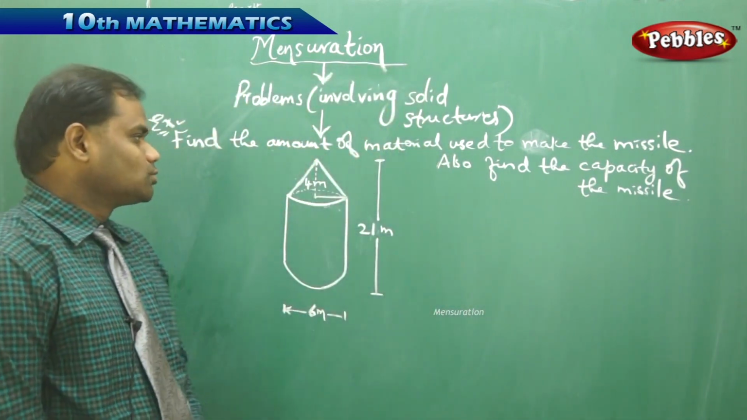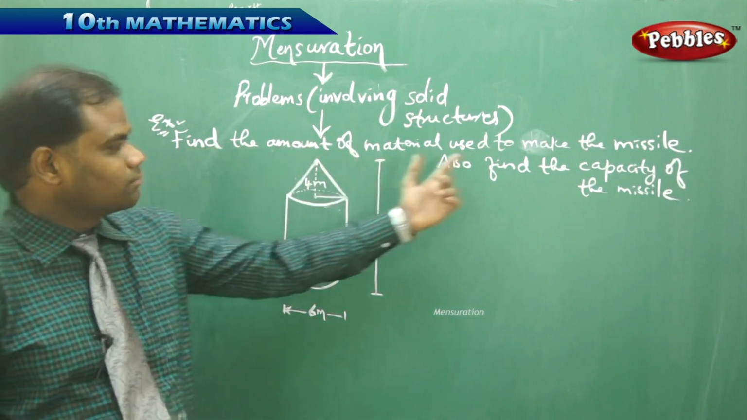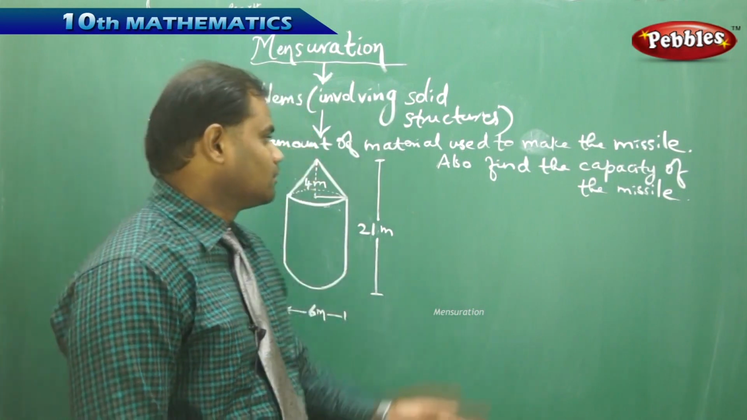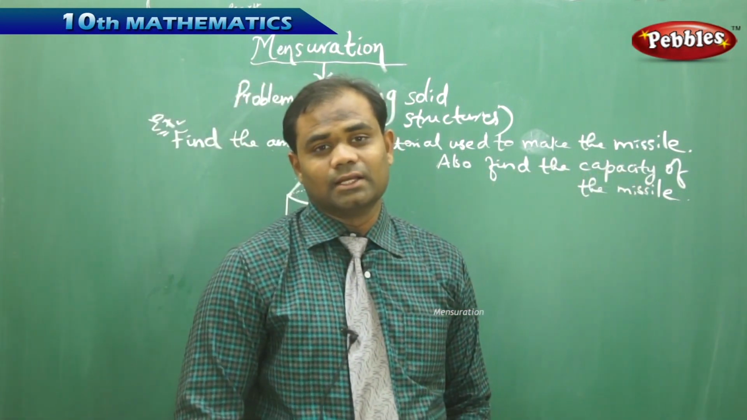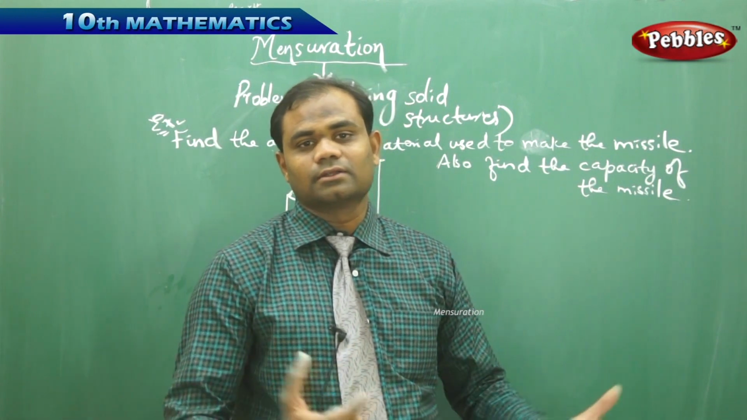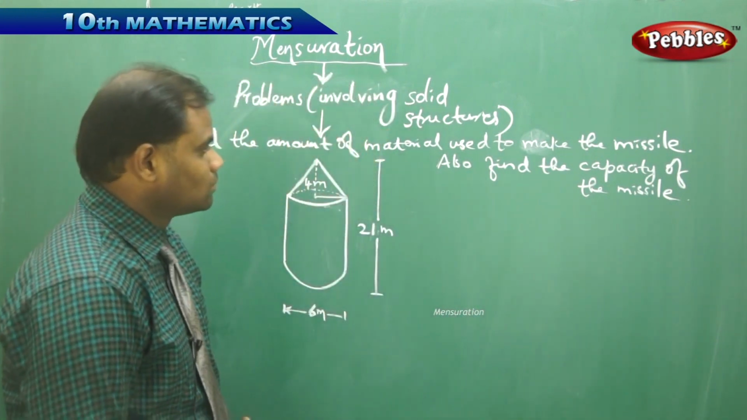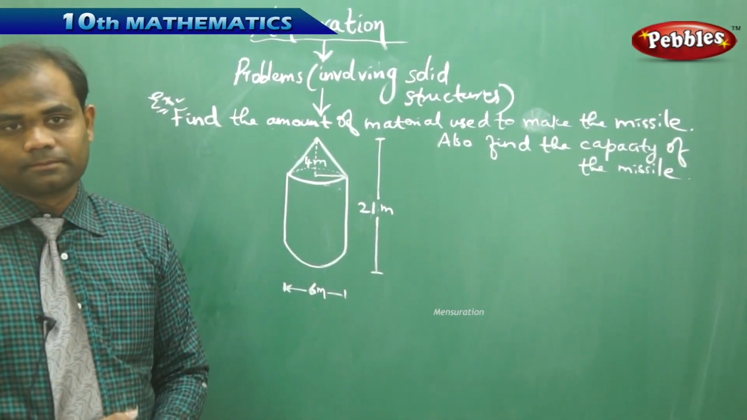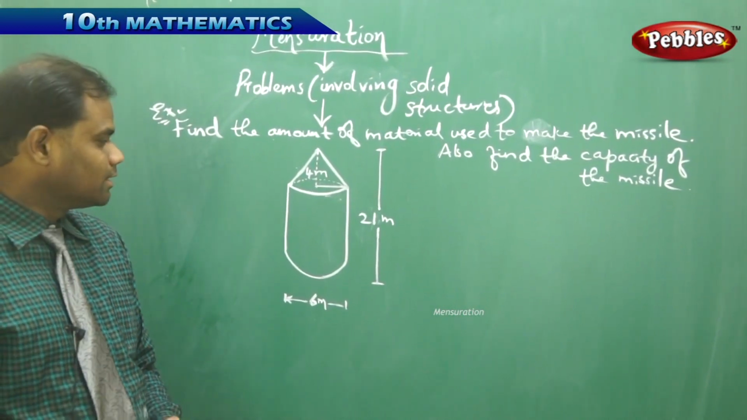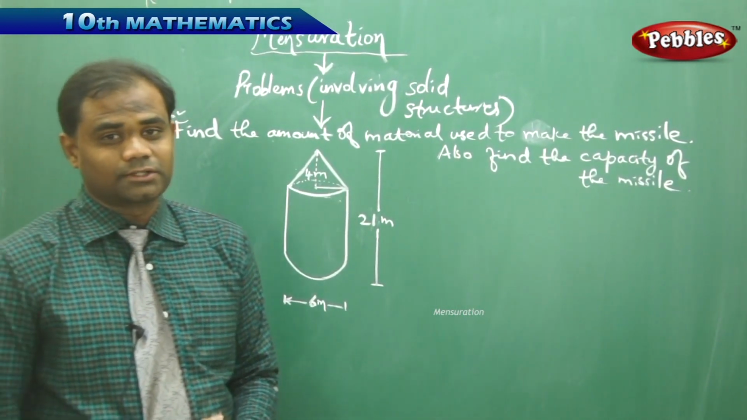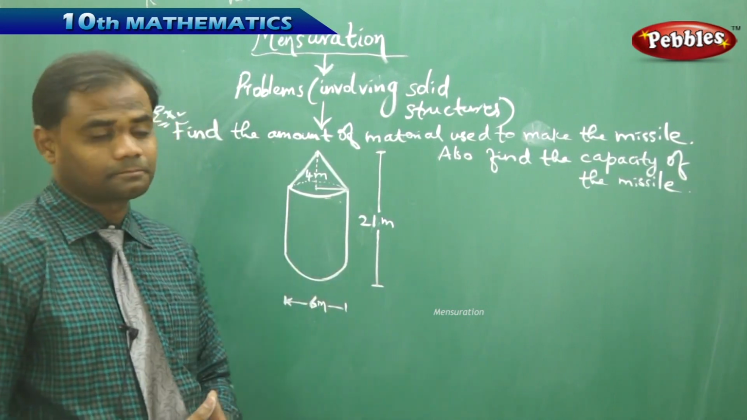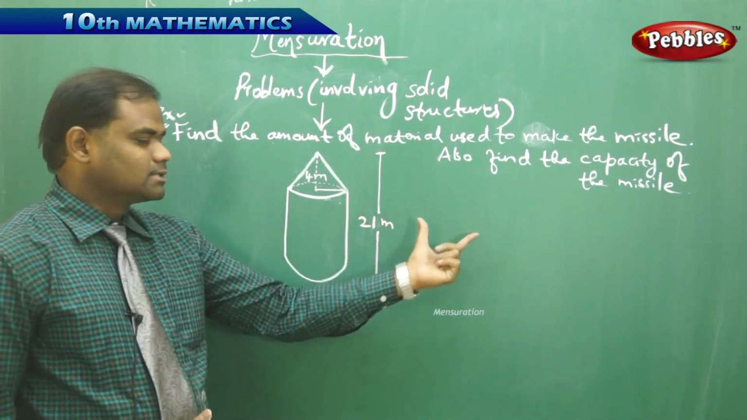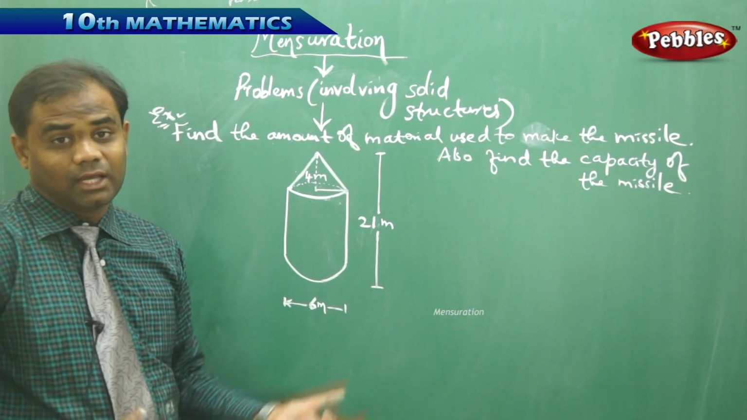Now here there are two different questions asked. Find the amount of material used to make the missile is a question related to areas, and find the capacity of the missile is a question related to finding the volume or the space. So the question here is about finding the area and volume of this solid structure. Now clearly, there are three basic solid structures which I identify in this missile. Here, the upper part is a cone, the middle part is a cylinder, and the third part is a hemisphere.